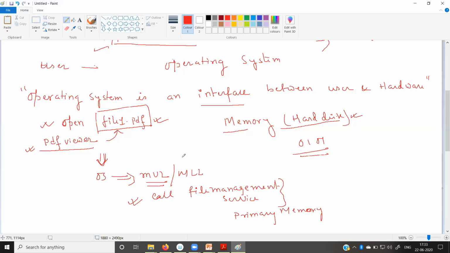So in other words, we can say the operating system is an interface, but we can also say that the operating system, OS, is a collection of different services. Clear?